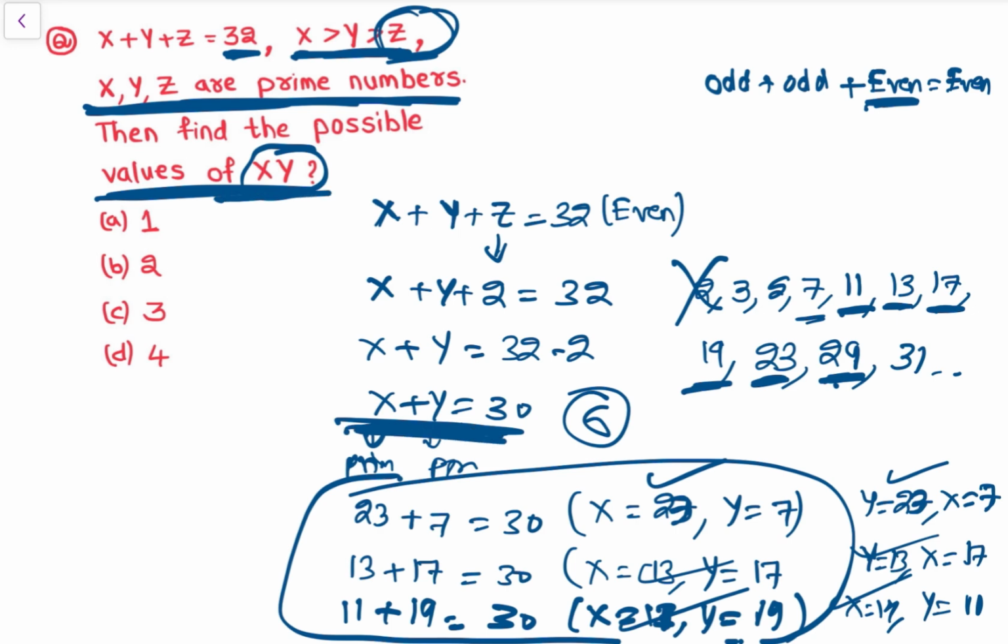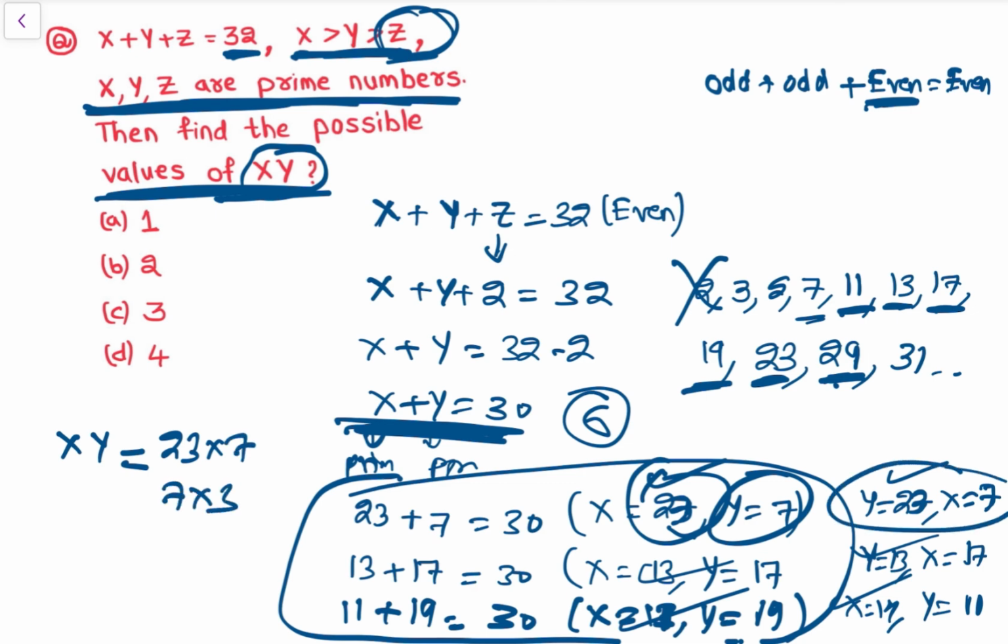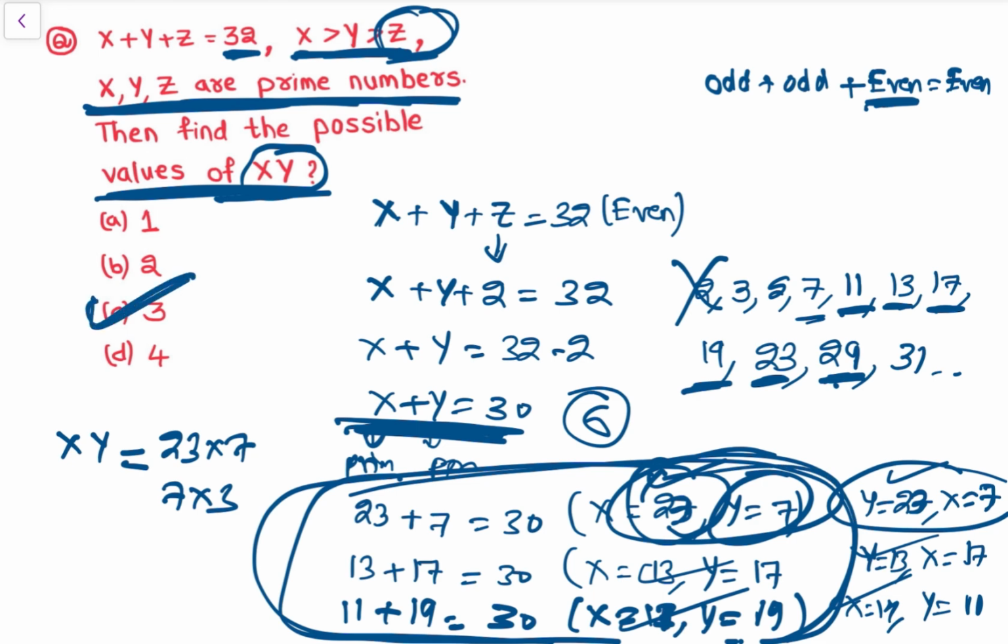बट हमें पूछा x into y. भाई अब x into y, x 23 लिया, ठीक है, 23 into 7 या 7 into 23 दोनों सेम ही हो जाएंगे. सो there are only 3 possible values of x y, ठीक है, where x plus y is equal to 30. So that is the answer. Again very good question, right?